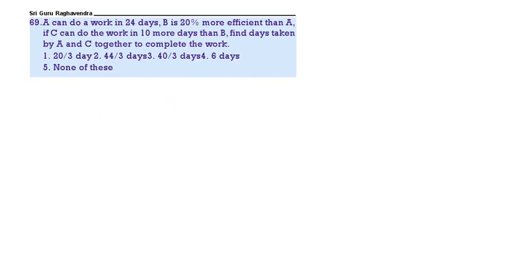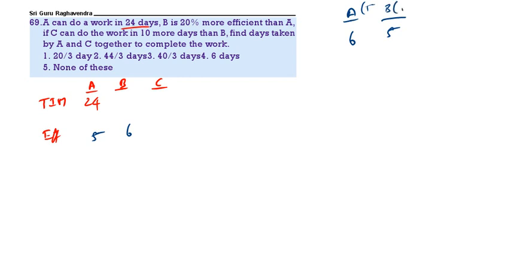Next. A can do a piece of work in 24 days. So time, efficiency, A, B, C. B is 20% more efficient than A. That means A efficiency will be 5. B efficiency will be 6. A times 6, B time is 5. So 6 parts 24, 5 parts equal to 20. Total work 24 into 5, 120, or 20 into 6 also 120.